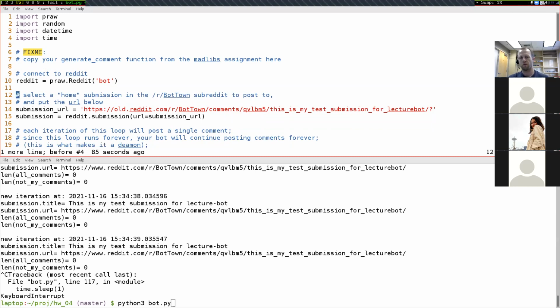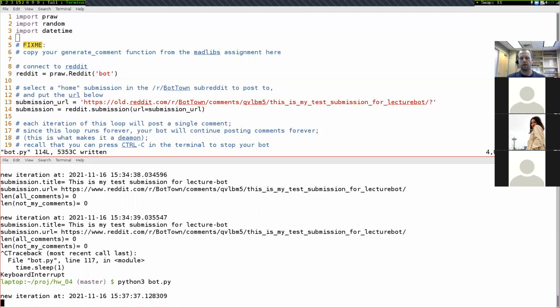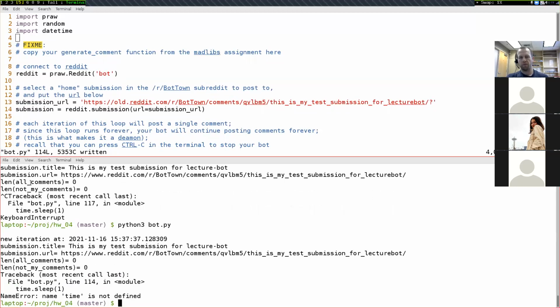Do you think you can go over again how you ran the time.sleep thing? Because I think it says like time's not defined. Yeah, so the question is, when I was running the code one of the times, you got an error message, a name error saying something like time is not defined.